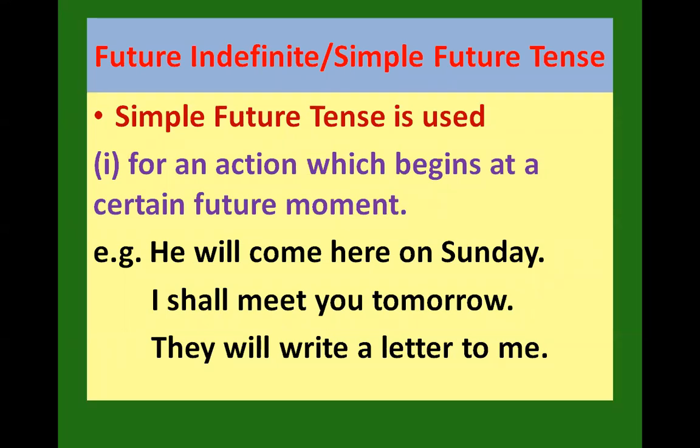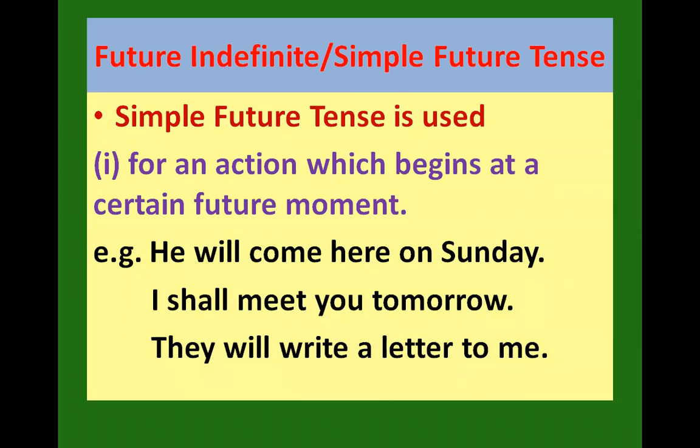So the usage will actually shows the promise made by you or the determination shown by you, right? So it is my birthday today, so we will have a grand party. That means a kind of promise that you make, a surety, a determination कि आज birthday है तो मैं जरूर party करूंगा. Otherwise, if you are just simply referring to a simple future action in general, then you will use with first person I and we shall, right? Other than that, with he, she, it, they, and you, we use will for simple future tense. So that way, this thing is to be kept in mind कि जब आप I के साथ shall use करते हो या we के साथ shall use करते हो, it expresses a simple future action that will take place under normal circumstances in the time to come.